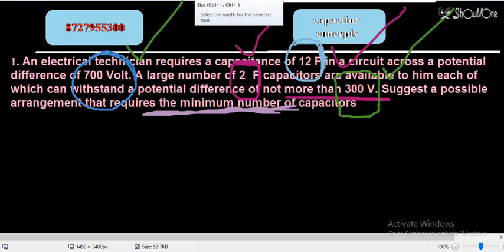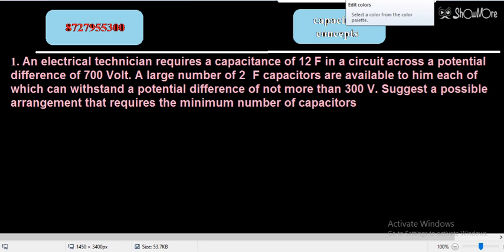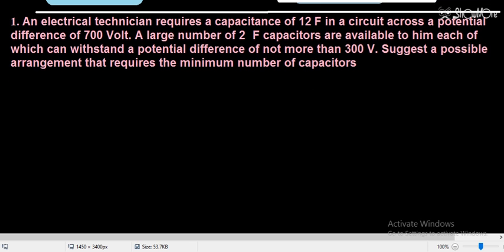So now we have to make a combination. I will explain this question. I hope you have noted down all the points. So let's start the question.